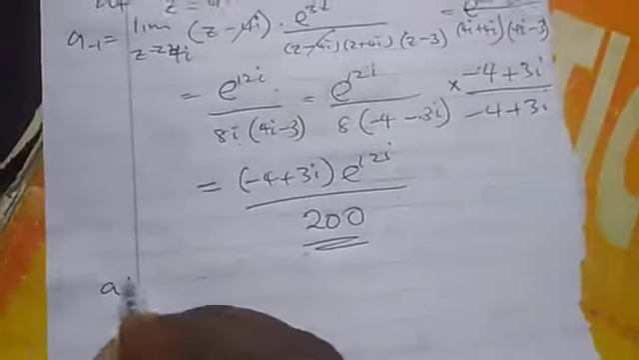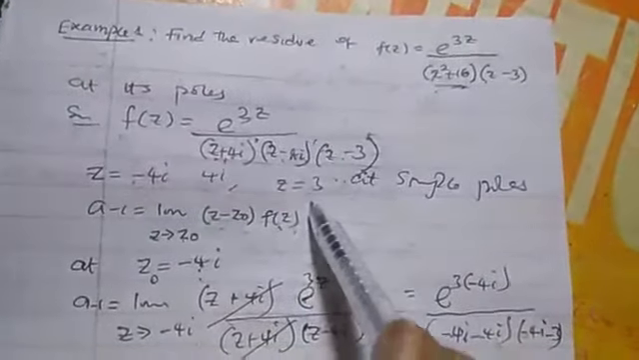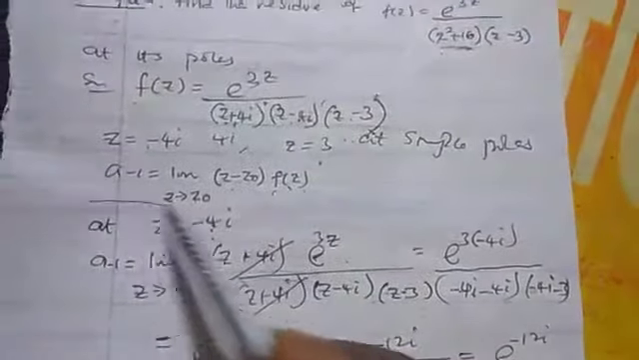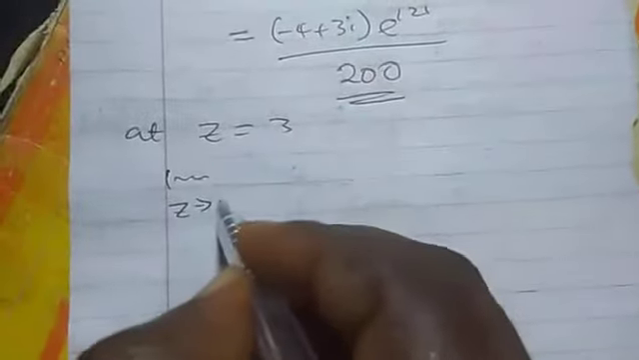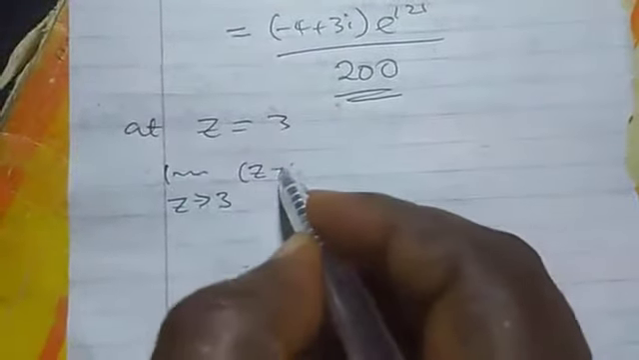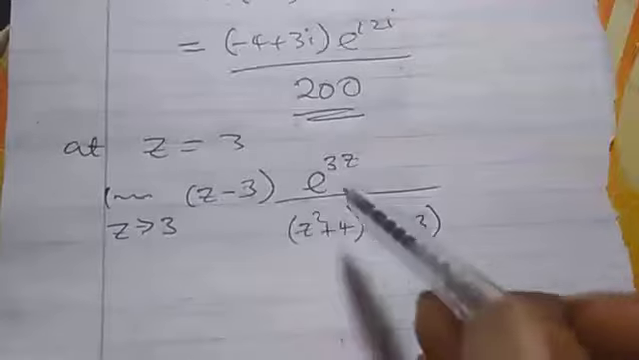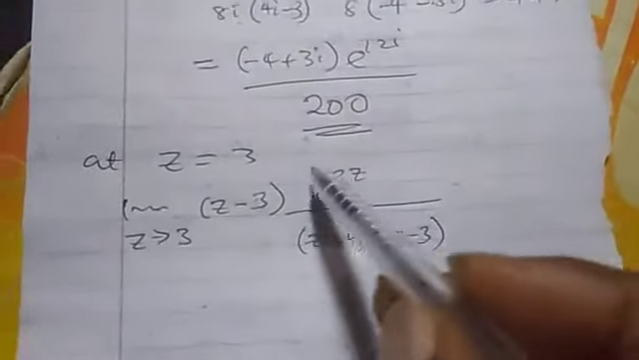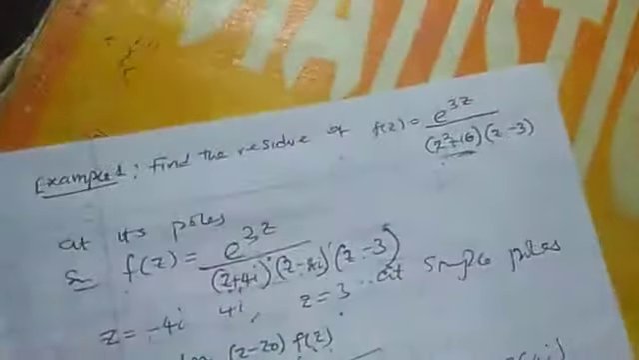And finally, at z is equal to 3, this is the formula we are still using. So the formula is limit of z tends to 3, z minus z naught, that is z minus 3, times f of z. So this is our f of z here. You can see this is the given f of z, which I have used.